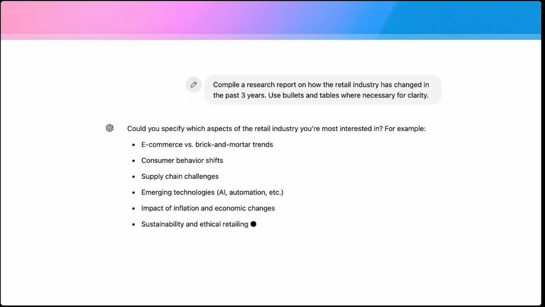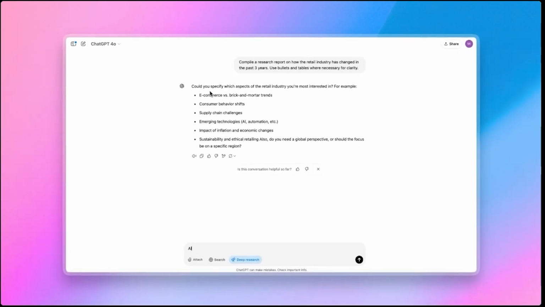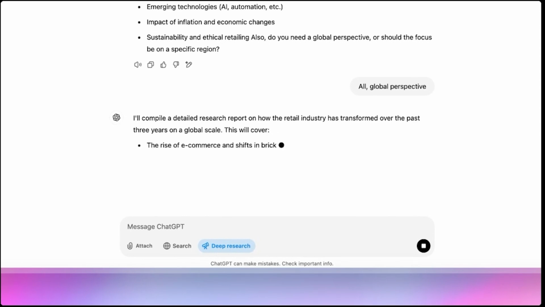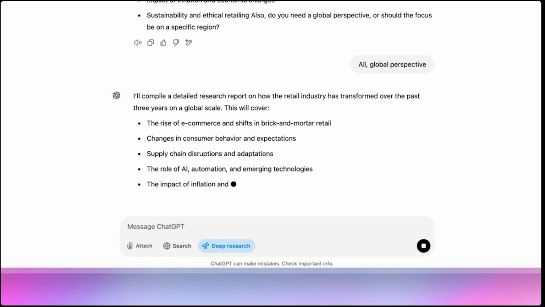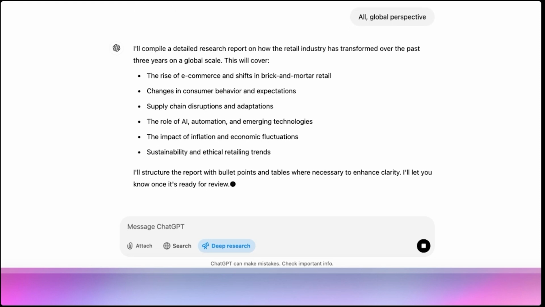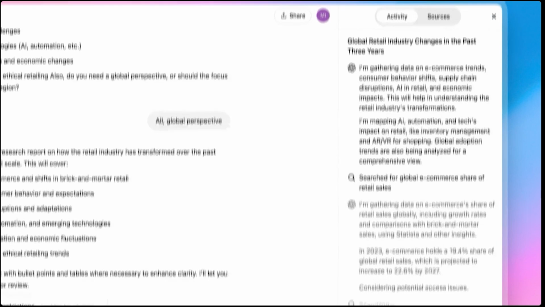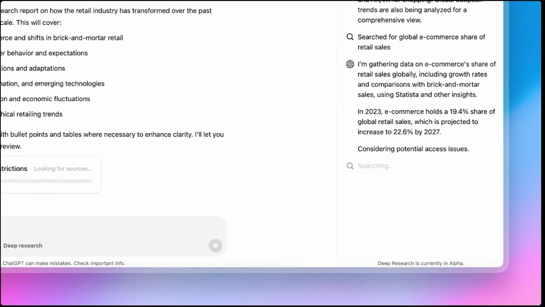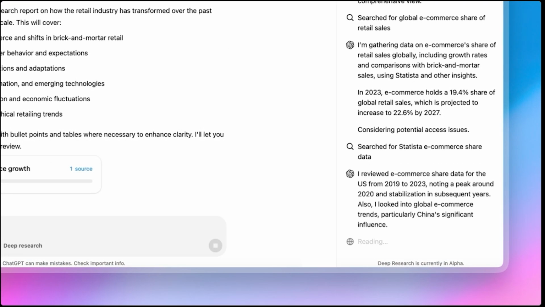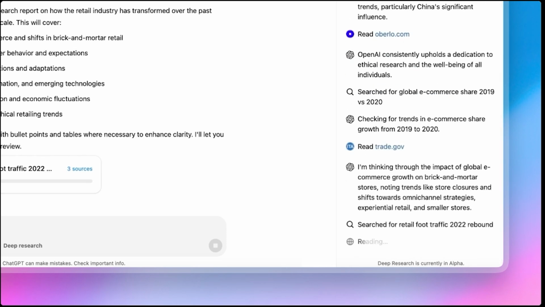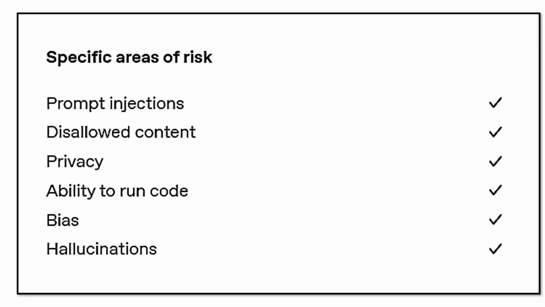So what exactly is Deep Research? Think of it like your supercharged research assistant, but on steroids. It's an agentic capability that doesn't just pull information from the surface, it conducts a multi-search research across the internet, digging through hundreds of sources to craft a comprehensive report. Using OpenAI's O3 model, it's optimized for web browsing and data analysis. It reads, interprets, and analyzes massive amounts of text, images, and PDFs. And most importantly, it pivots its approach based on what it finds. That is really cool. Now let's dive deeper into the bells and whistles of Deep Research.